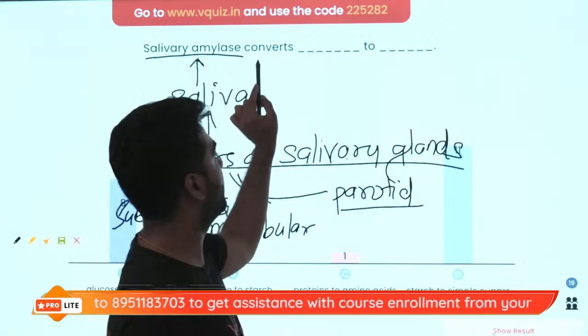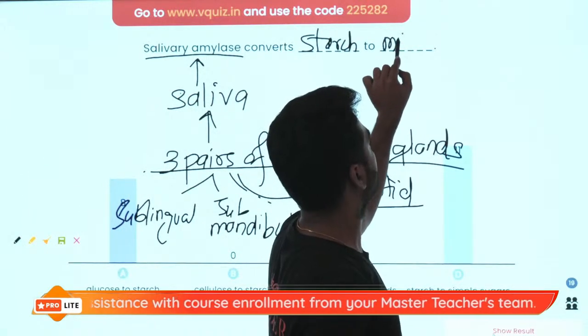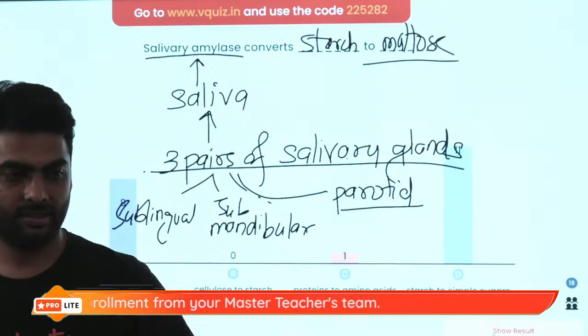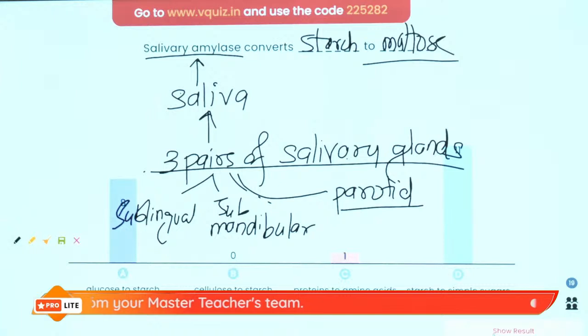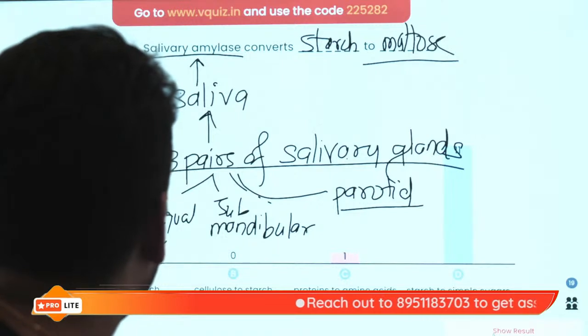Salivary amylase converts starch to maltose. Starch to maltose. Okay? Come on. So that is absolutely correct for all of you.